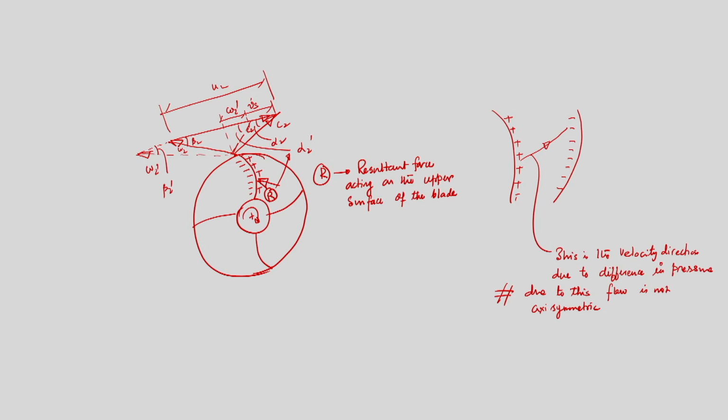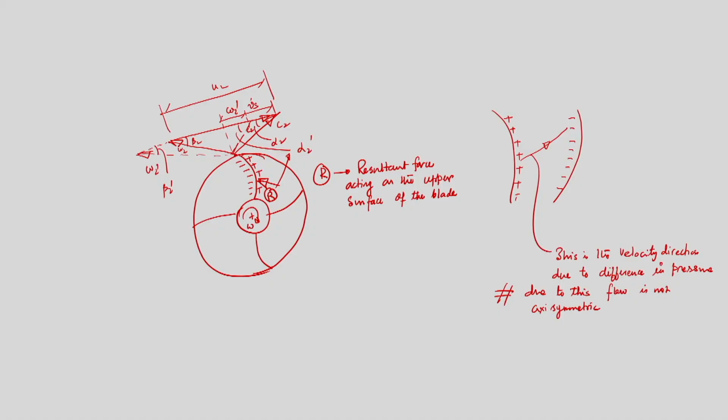Because of this, Stodola assumed the existence of a relative eddy. He suggested that if a frictionless flow is flowing through the impeller without rotation, then it must leave the impeller without rotation, and if the impeller is rotating at an angular velocity omega, that means relative to the impeller the fluid must have a rotation of negative omega, and he predicted the slip velocity will be angular velocity times E, if E is the diameter of the circle that can be inscribed at the outlet of the impeller.